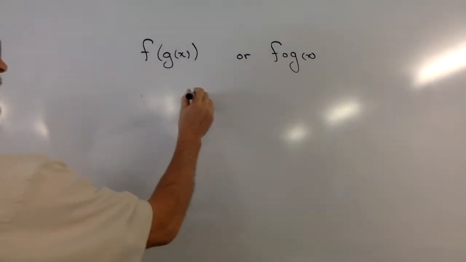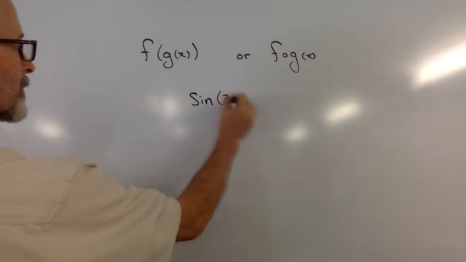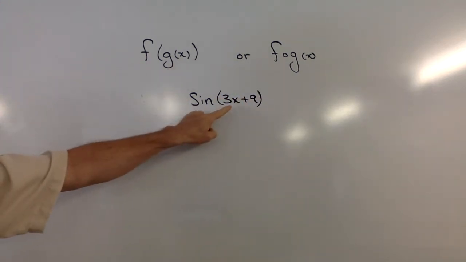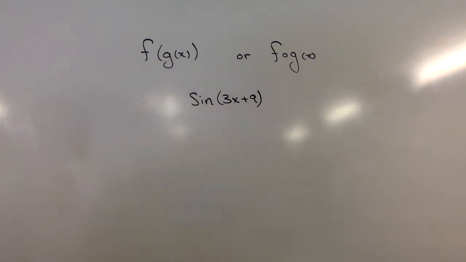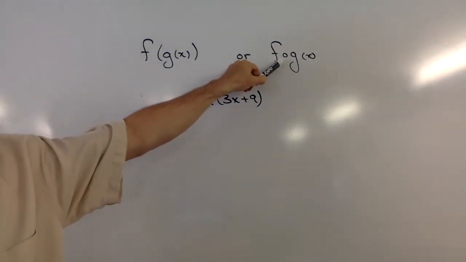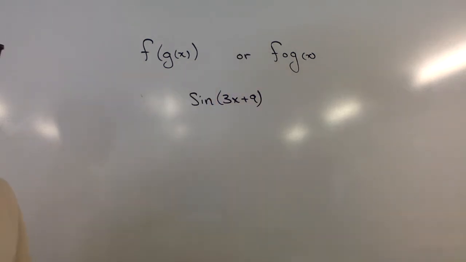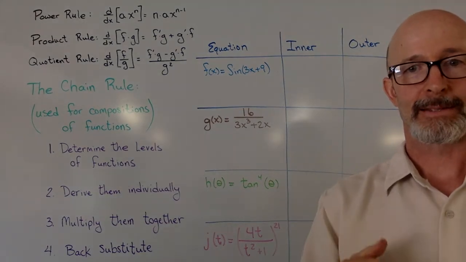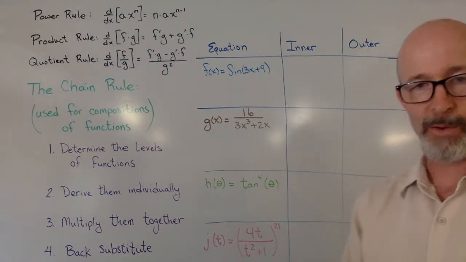So for that first problem, when I say sine of 3x plus 9, we know that sine is the f function and the inside one is the g function. That's how we identify it. We have the inside and the outside. It's much easier when it's written with parentheses to determine the inside and outside. But this is the notation for compositions, quite often just that small open circle. However, coming back to our regularly scheduled mess, let's take a look at these functions one by one.